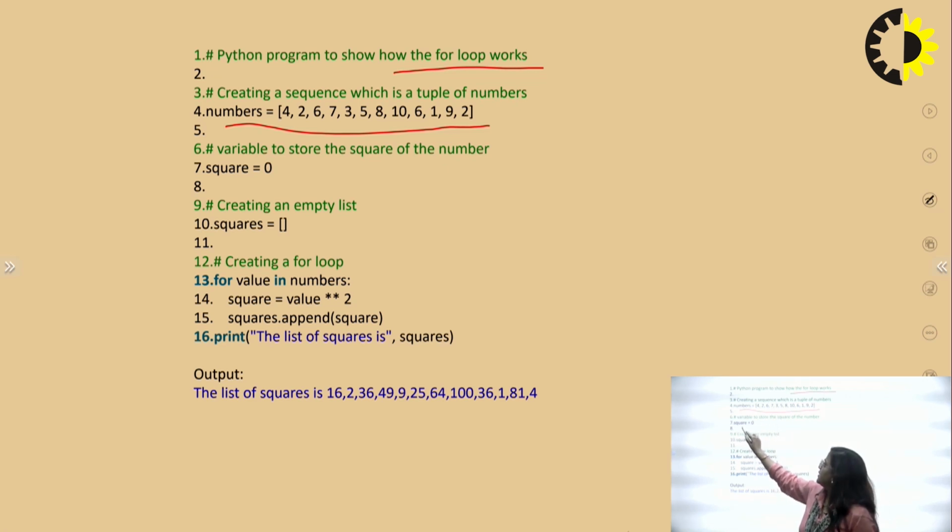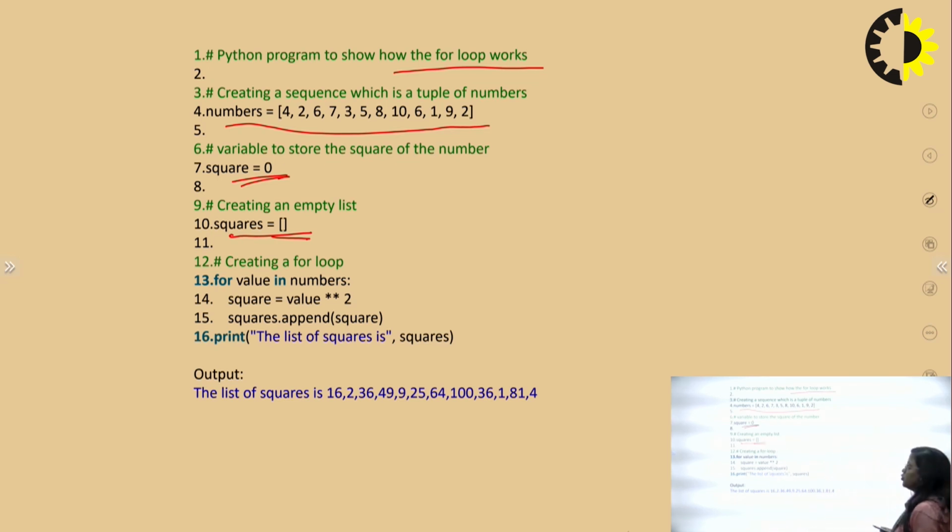Firstly I am taking another list, whose name is square. In the square list there are 0 items, no items in this list.